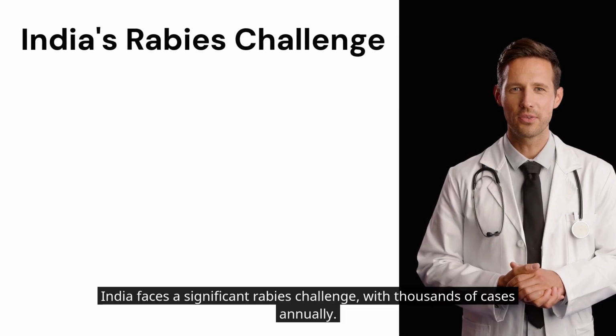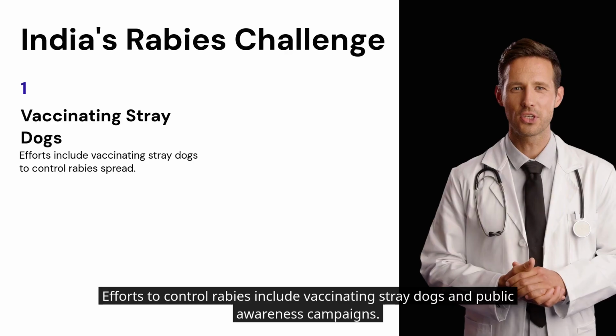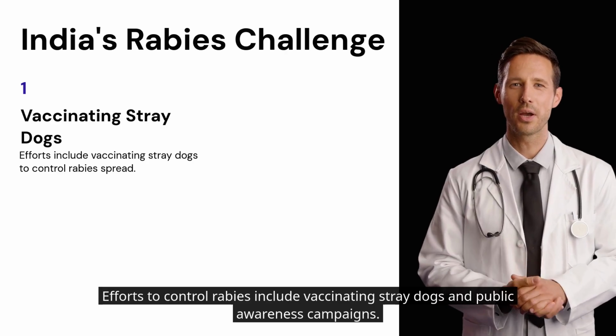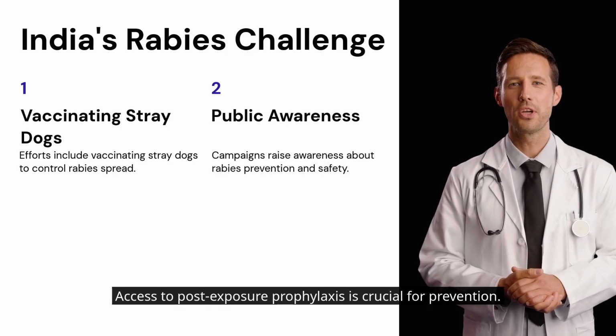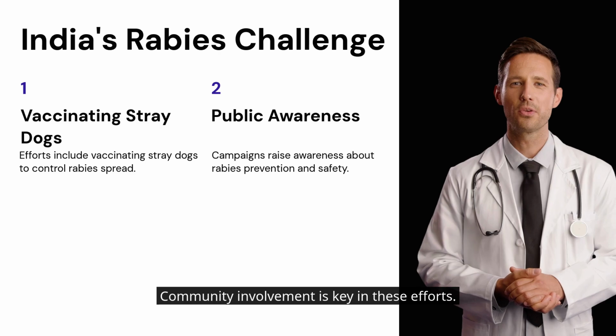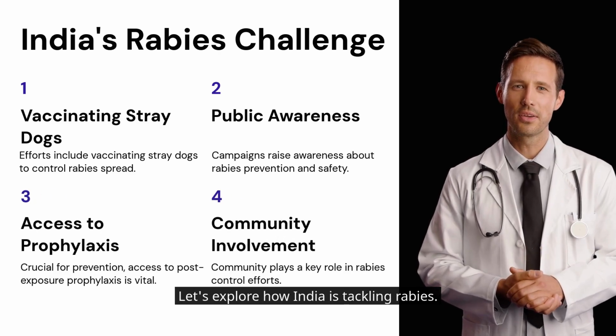India faces a significant rabies challenge, with thousands of cases annually. Efforts to control rabies include vaccinating stray dogs and public awareness campaigns. Access to post-exposure prophylaxis is crucial for prevention. Community involvement is key in these efforts. Let's explore how India is tackling rabies.